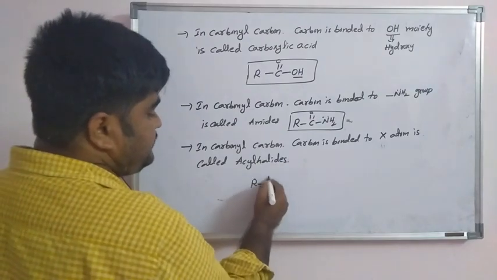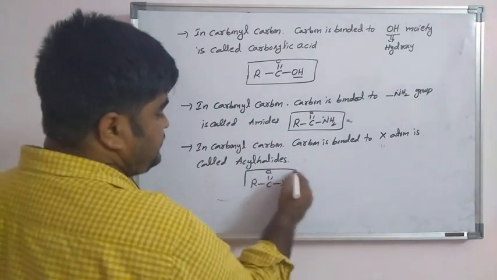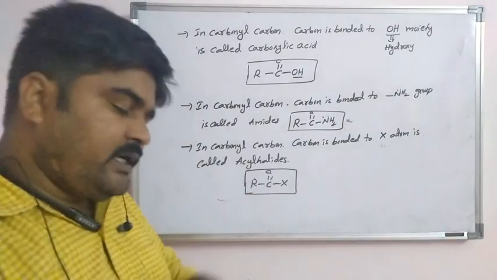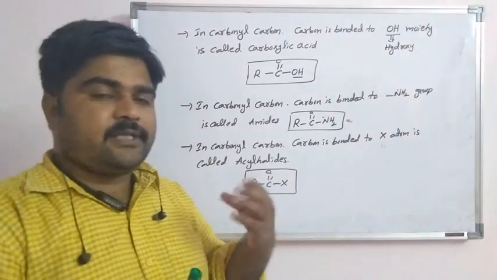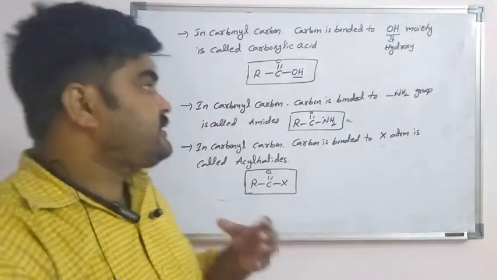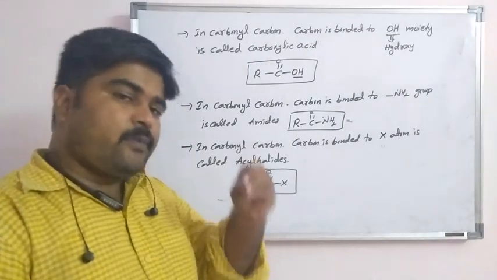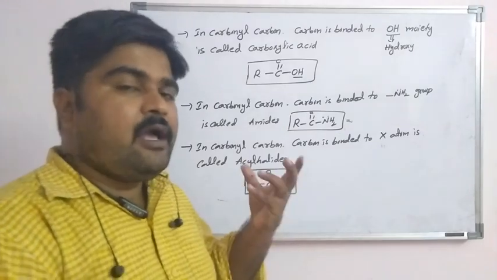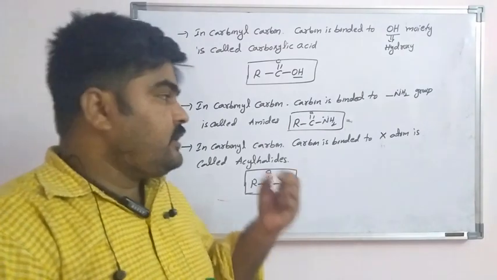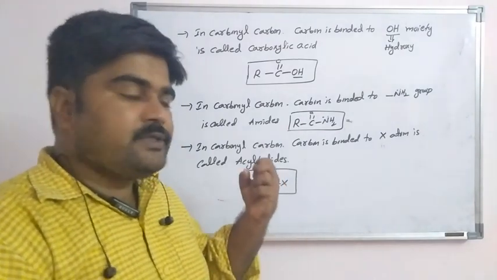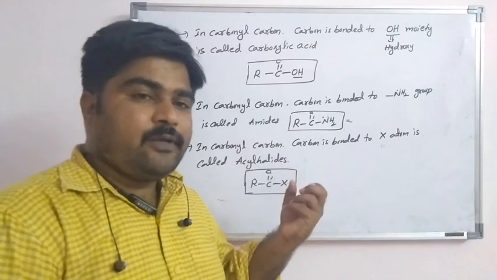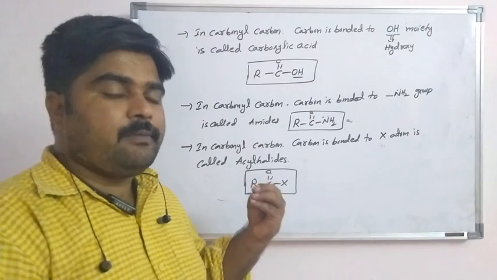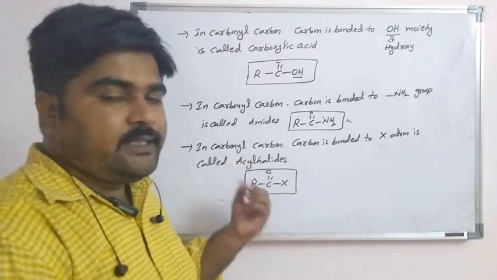That is R C double bond O X. So this is called an acyl halide. In aldehydes, ketones, carboxylic acids, amides and acid halides, the carbonyl group is compulsorily present. If it is bonded to hydroxyl, it is a carboxylic acid; to NH2, an amide; to a halogen, an acid halide.